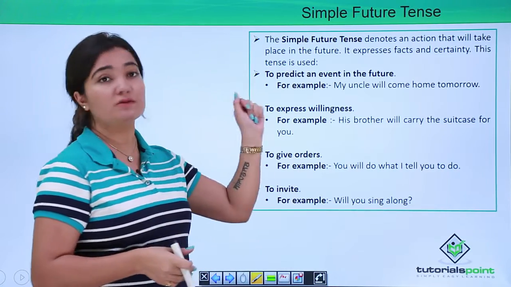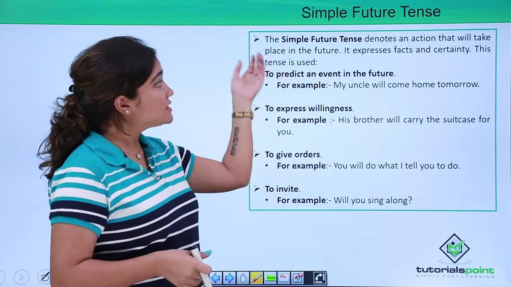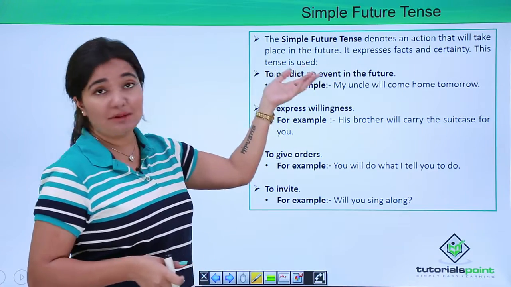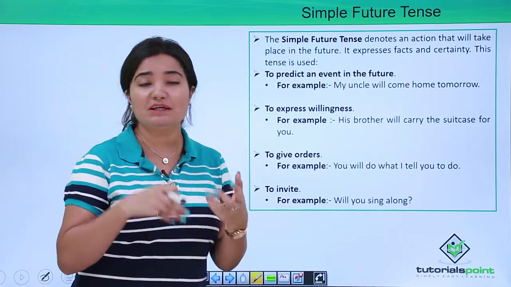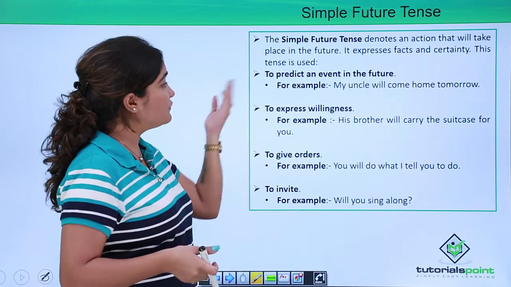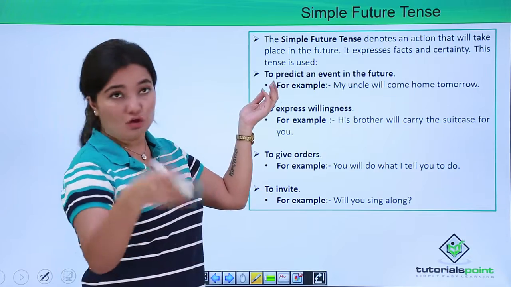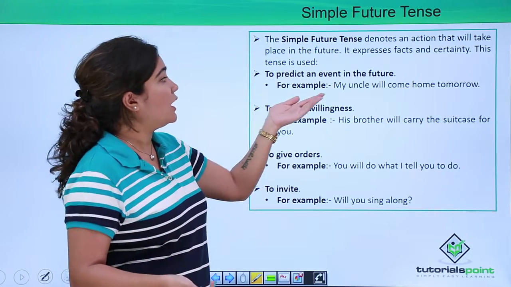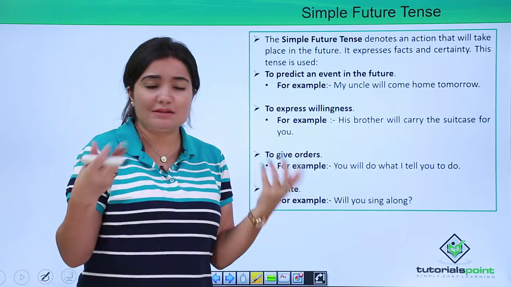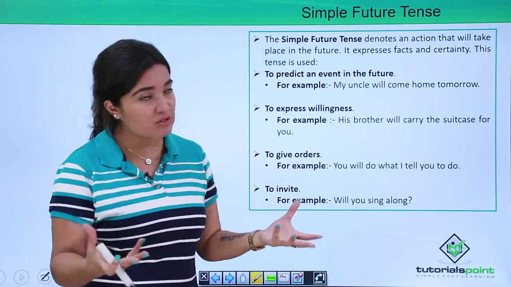So similarly goes for simple future tense. Simple future tense denotes an action that will take place in the future. So something that you predict might take place in the future is what will come in this category. For example, you're predicting an event in the future: My uncle will come home tomorrow. So something related to future, easy, there's no subclause to it.